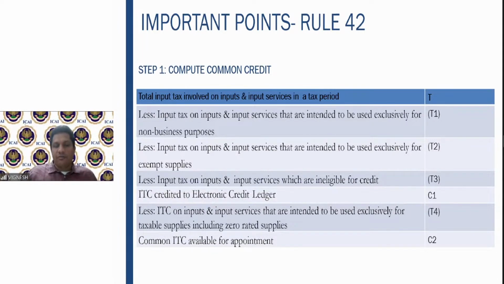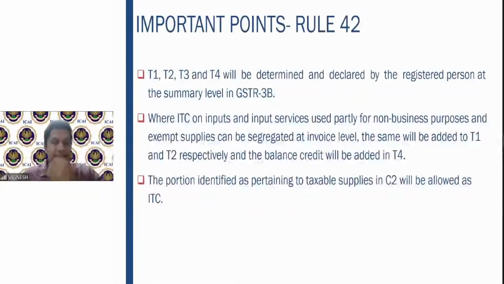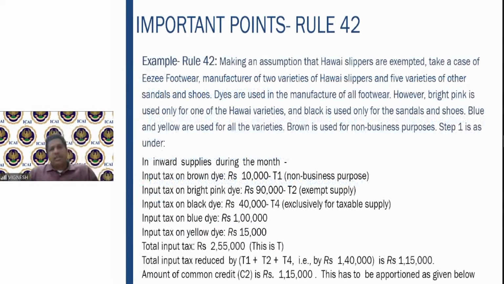From there you will remove T4. T4 is nothing but the ITC on input services which are exclusively for taxable supplies, including zero rated supplies. T4 you will remove. You will get the common input tax credit available for apportionment. That is your C2. Then this T1, T2, T3 will be declared at summary level, and whichever ITC for non-business and exempt supplies, same will be added to T1, T2, and the portion which is pertaining to taxable supplies will be allowed as the input tax credit. Let us take an example here with regard to this particular rule number 42.